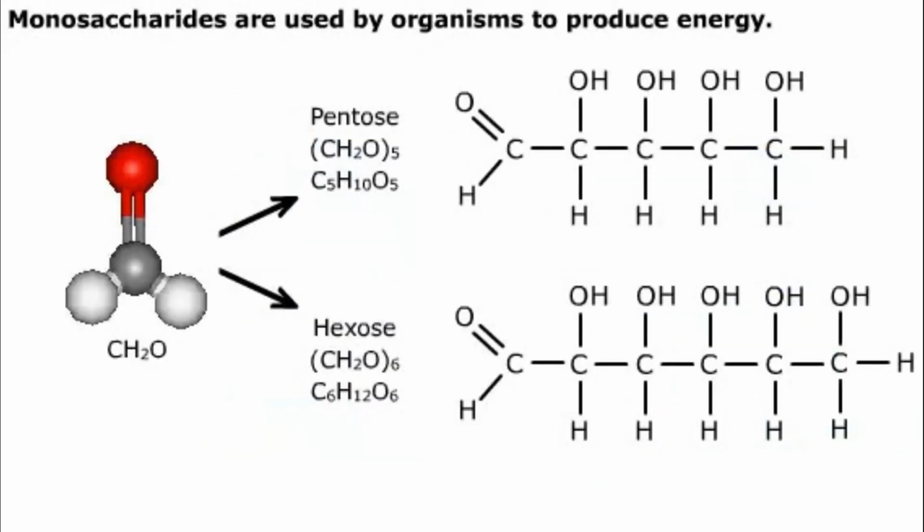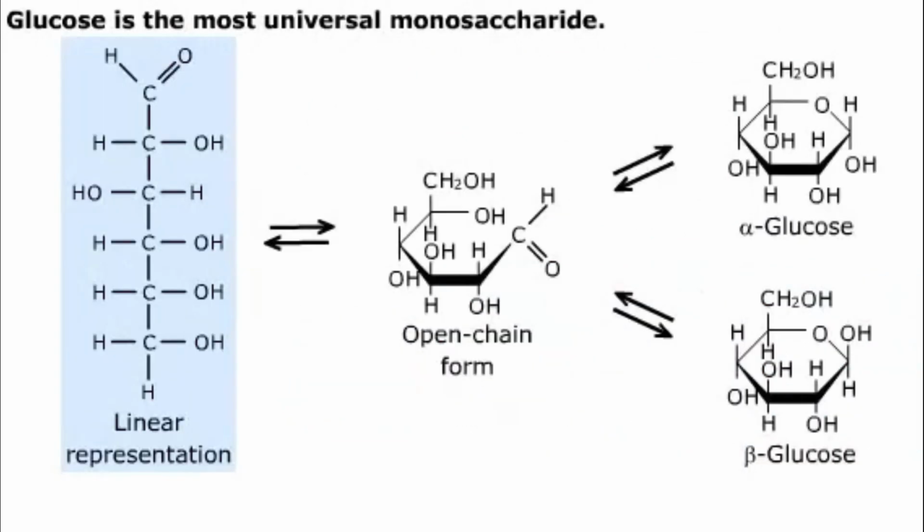Most of the molecules in the foods we eat are organic, and they contain many of the functional groups we discussed earlier. Monosaccharides are a group of organic molecules that living organisms use to produce energy. Monosaccharides are simple sugars with a generic formula. While there are hundreds of isomers with the formula C6H12O6, one of them is found in all living cells, glucose.